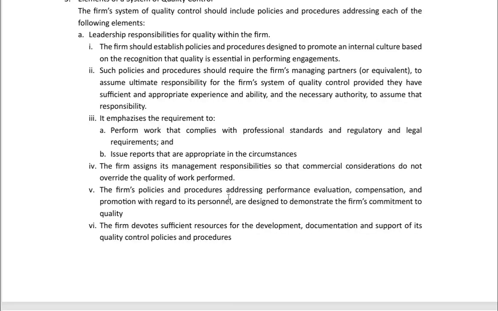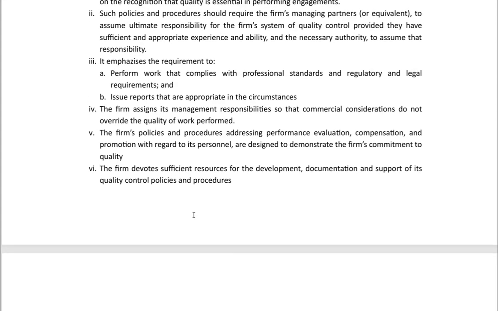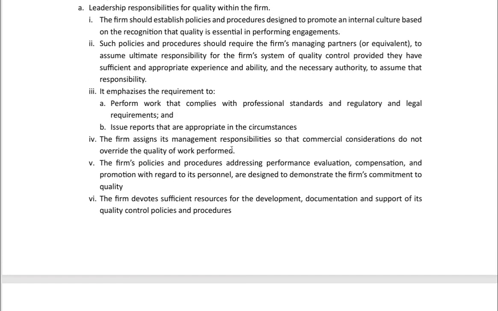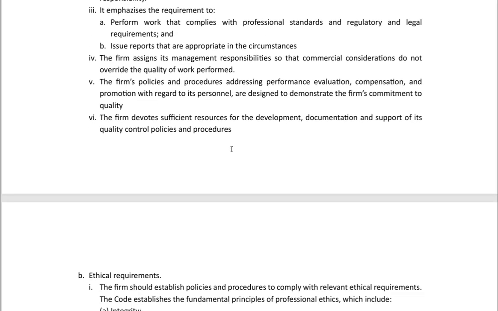The firm's policies and procedures addressing performance evaluation, compensation, and promotion with regards to its personnel are designed to demonstrate the firm's commitment to quality. The firm devotes sufficient resources for the development, documentation, and support of quality control policies and procedures. These are points you can drive when it comes to leadership responsibilities.